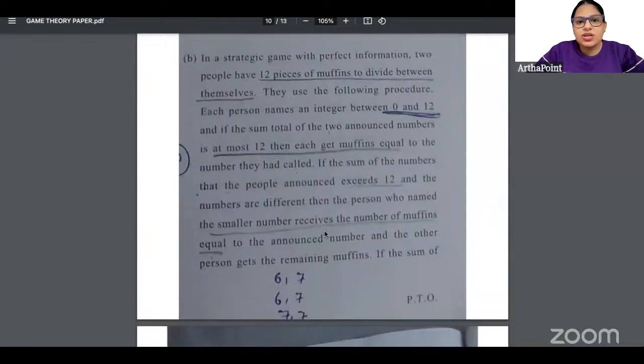In a strategic game with perfect information, two people have 12 pieces of muffin to divide between them. They use the following procedure. Again, I have done this on the portal. Let me tell you which question this is. I have gone ahead and I have done this question on our portal, and I had asked you to solve the video solution of that.